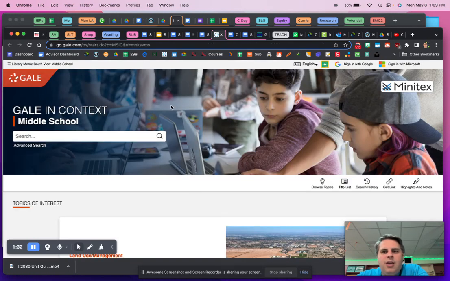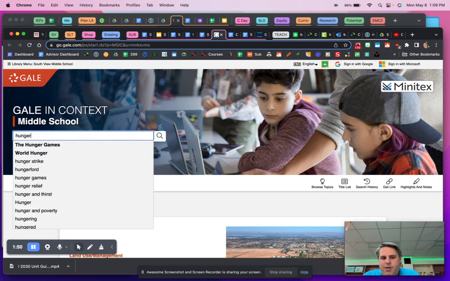And one thing you should know about research is it's kind of messy. You're not always going to find everything you're looking for with just a quick search, and you're going to have to do a little bit of work to figure out what's good stuff, and you'll have to do some reading to see, hey, is there anything worthwhile here? So I'm just going to look up this topic of hunger here.